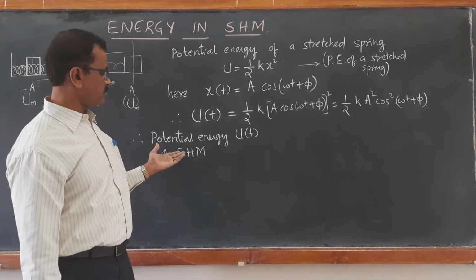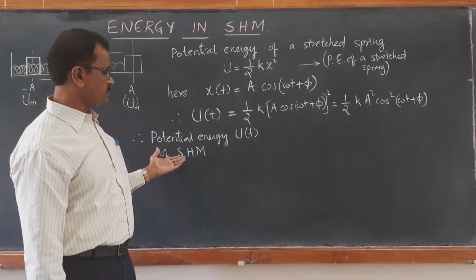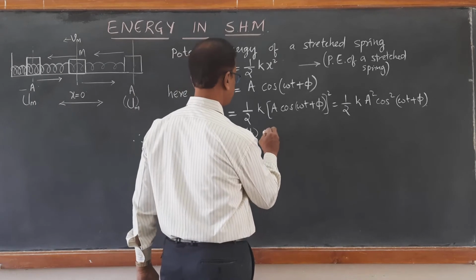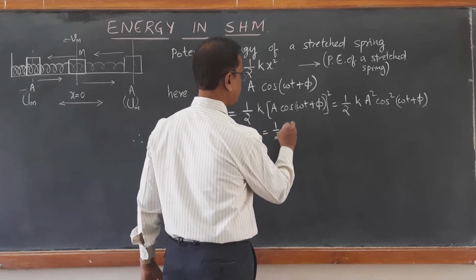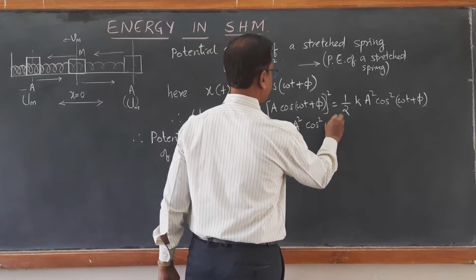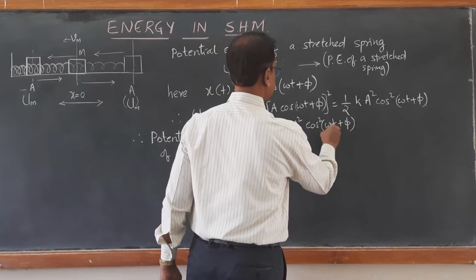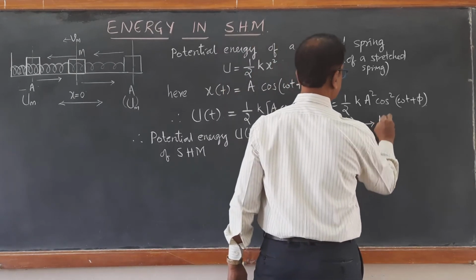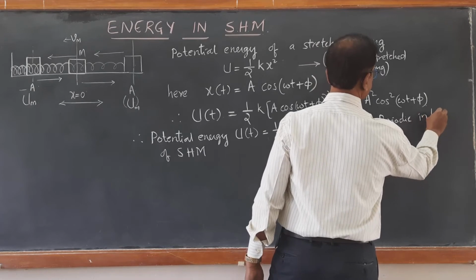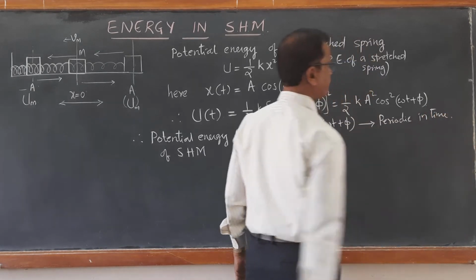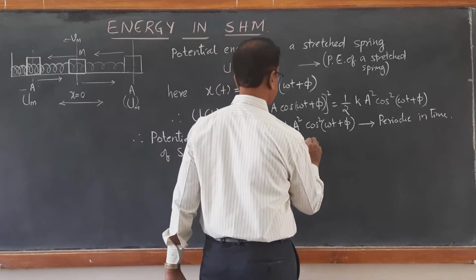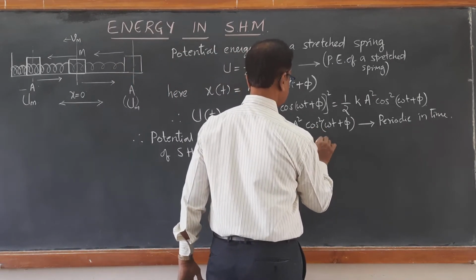So the potential energy of an oscillating spring in simple harmonic motion is also time dependent: U(t) equals half k A square cos square(omega t plus phi). It is also periodic in time t, a periodic function with respect to time. So then what will be its time period?